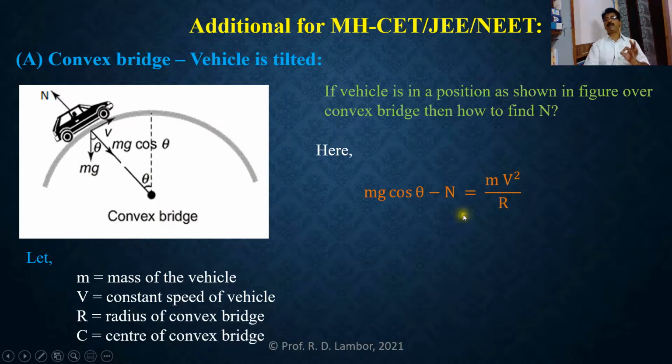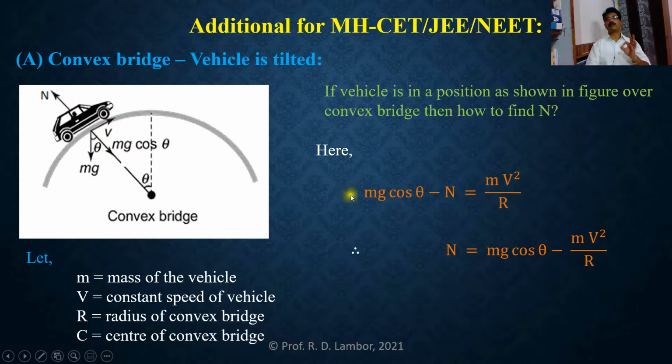And from this expression we can find the reaction of the road on this vehicle when the vehicle is at a tilted position. See here, N equal to mg cos theta minus mv square upon r.